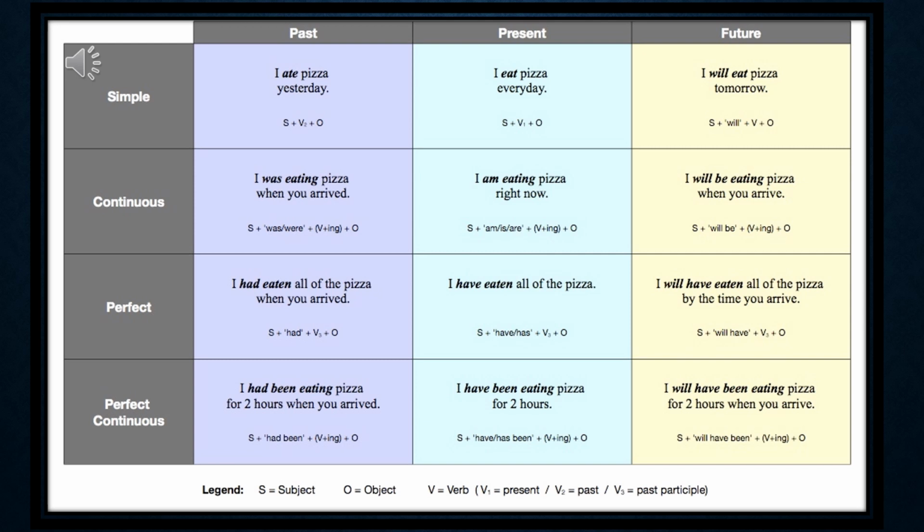Simple past. It means I ate pizza yesterday. The rule for it is subject plus verb second form plus object. See simple present. I eat pizza every day. That is subject plus first form of verb plus object. I'm sure you all know that I is a subject, eat is a verb and pizza of course is your